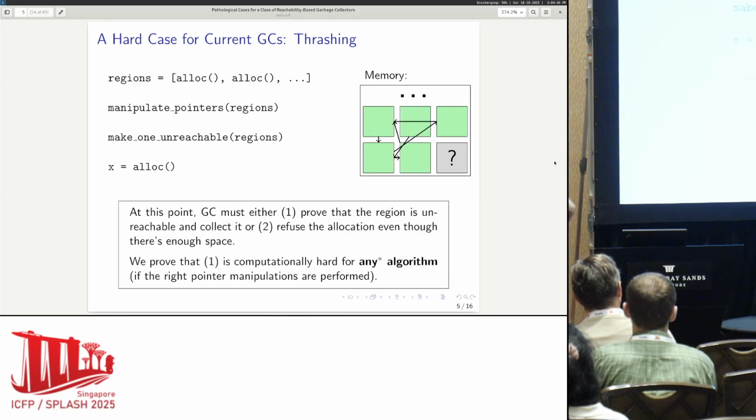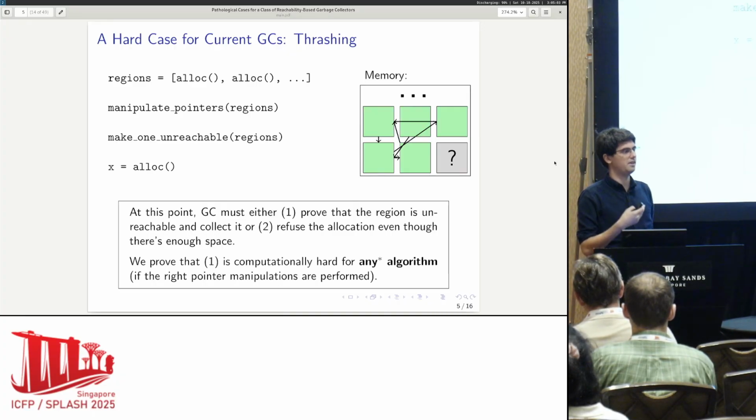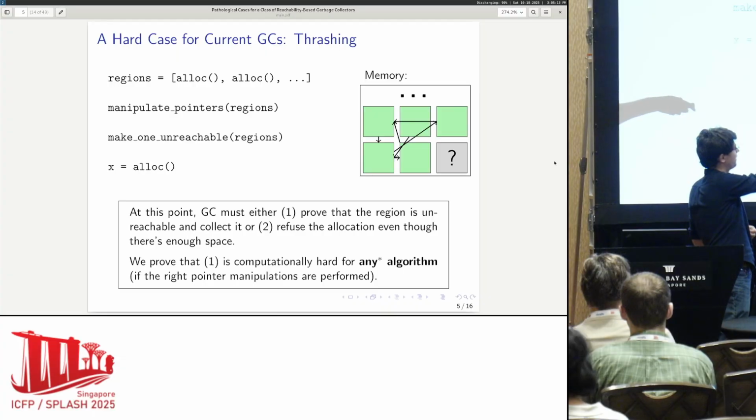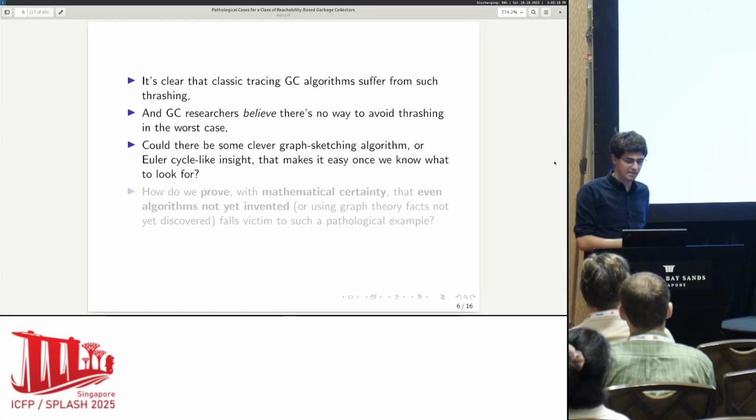of actually realizing quickly that something has become unreachable without introducing unreasonably long pause times. And this is really crucially dependent on what pointer manipulations you make here, right? If your pointer manipulations never insert cycles, you can do reference counting and it's fine, right? But the proof here is basically that there are some pointer manipulations that no matter what crazy graph algorithm you have, it's not going to be able to determine quickly enough that that region was unreachable. So this is just a little bit more about that.